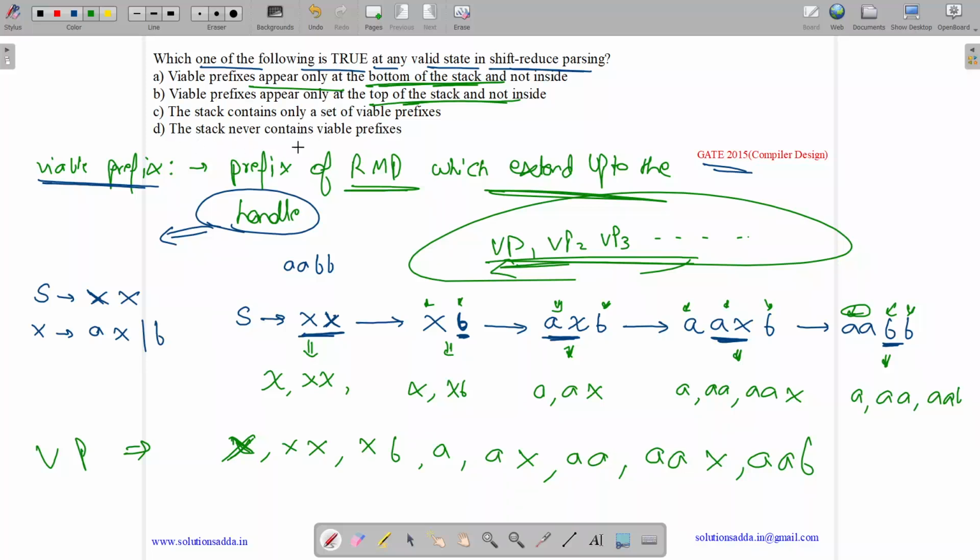Stack never contains viable prefixes? No. As all these contents are in the stack, the stack does have viable prefixes. The answer is option C.